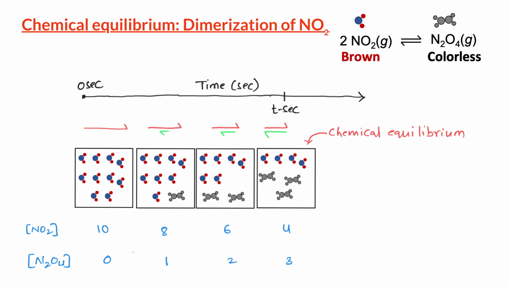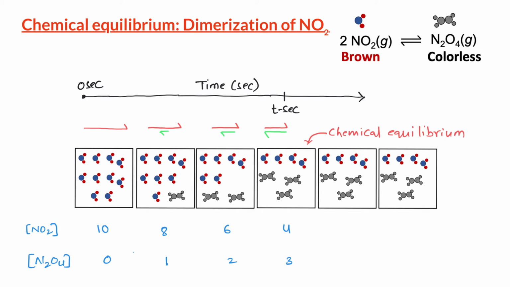What this means is that the rate at which NO2 is being made is exactly equal to the rate at which NO2 is being consumed. Therefore, once the reaction reaches equilibrium, there is no net change in the concentration of NO2 over time.